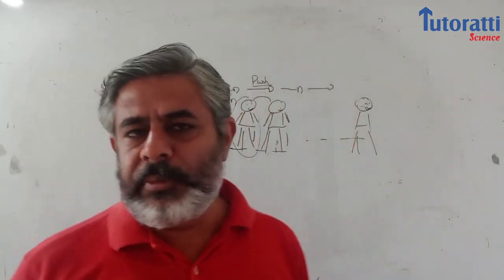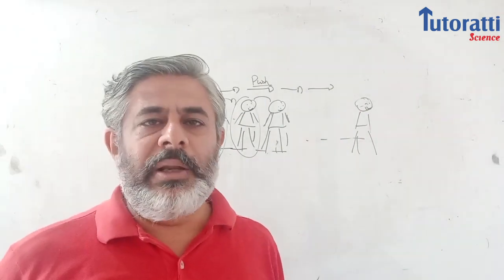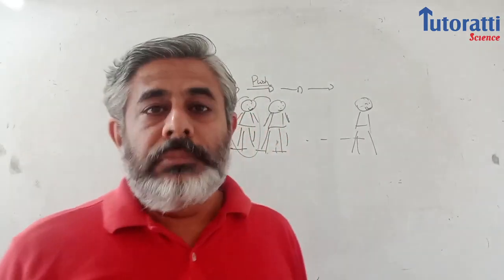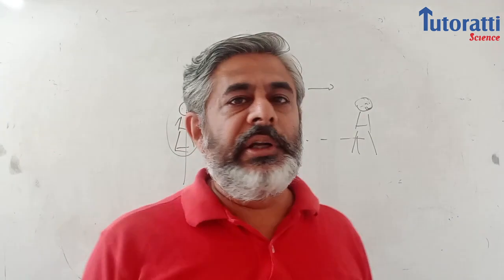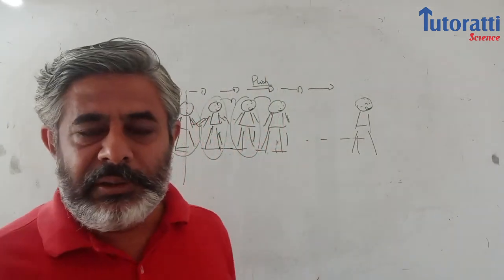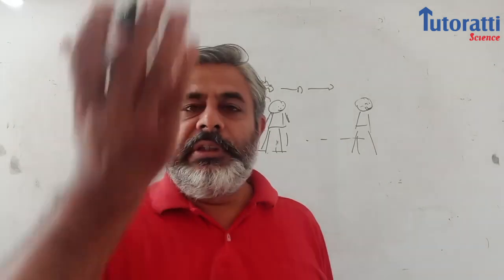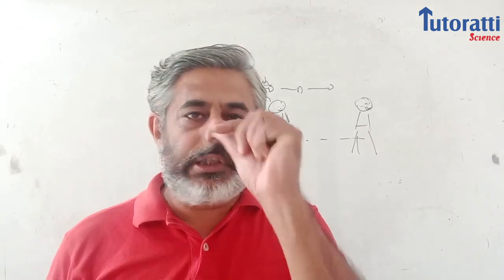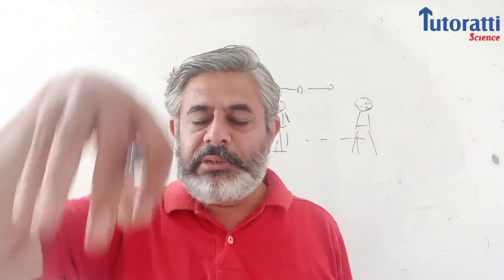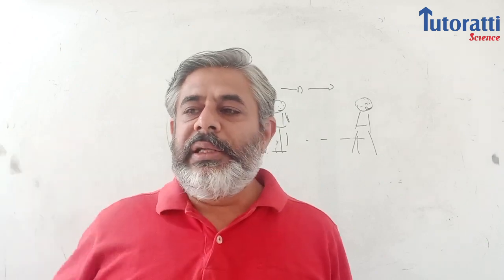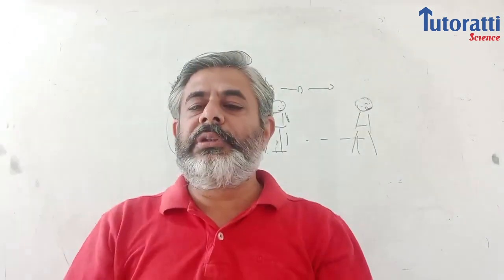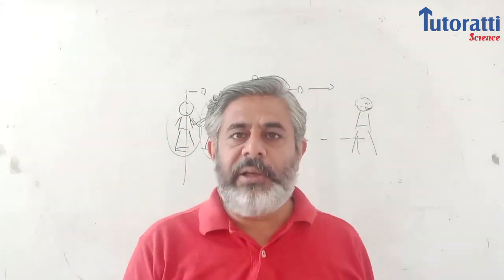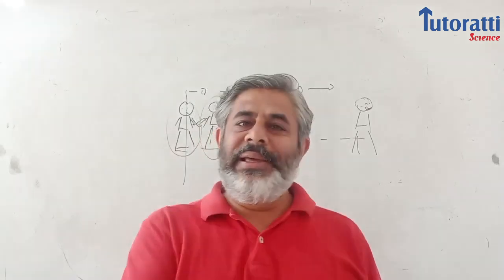So you have a number of examples of mechanical waves. Waves in a string. When you pluck the string, there may be waves in a string. Waves on the water surface. Now, often we think that water is flowing, but if water is flowing with the wave, again it is bulk transport of matter. So what simply happens is each particle is going up and down. There is no flow of water. Now, how can I prove this? There is an experiment. When a wave is passing, just put a cork piece at any point, and as the wave comes here, you will see that this cork goes up and down. Then again a wave comes, it goes up and down, it doesn't flow. So water is not flowing, each particle is just going up and down, but this energy is transferred from one point to another.